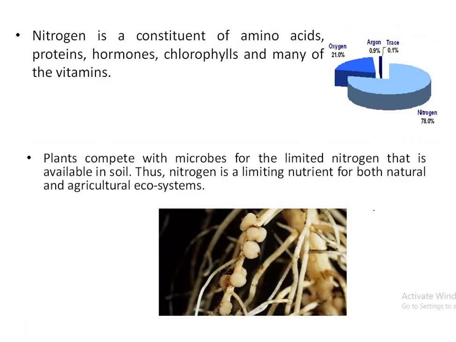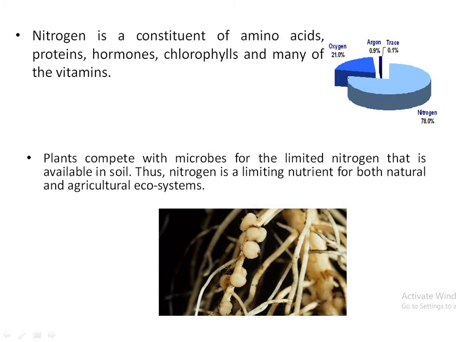First we will see that nitrogen is a constituent of amino acids, proteins, hormones, chlorophyll and many of the vitamins in both plants and animals. We can see here the atmosphere, 78% gas is nitrogen gas, followed by oxygen 21%.